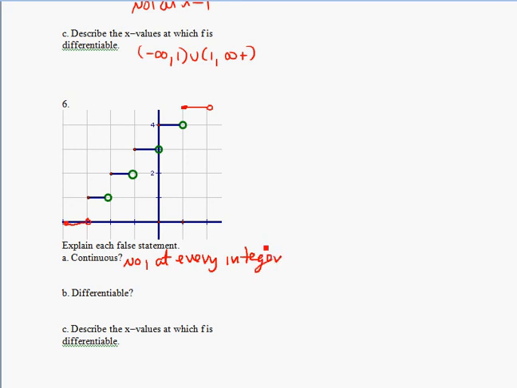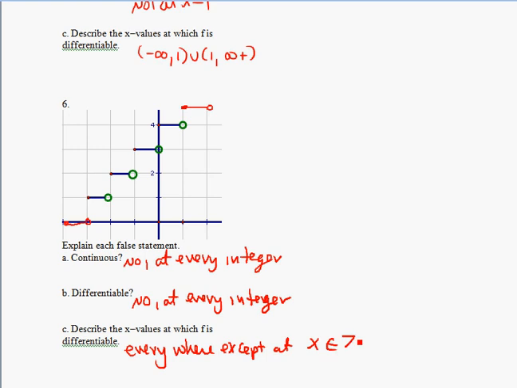So no at every integer. Is it differentiable? Well, if it's not continuous, it's not differentiable at those points. Is it differentiable in between? Sure, because it's just a horizontal line. That's differentiable, no problem. So no at every integer. Where is it differentiable? Everywhere except where x is an element of the integers. Or you could write x is not an element of the integers.